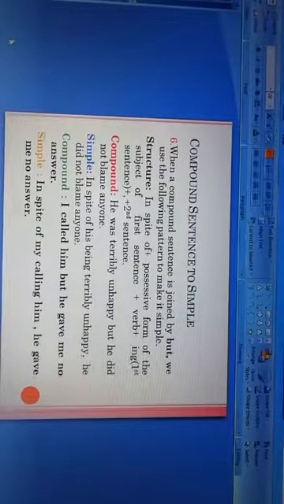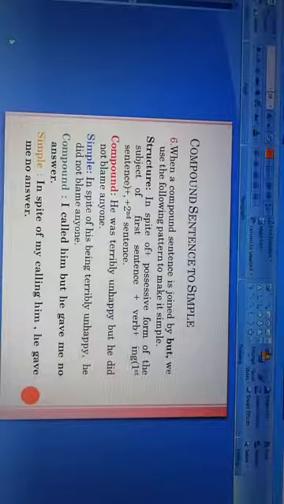So finally the simple sentence will be in spite of his being terribly unhappy, he did not blame anyone.